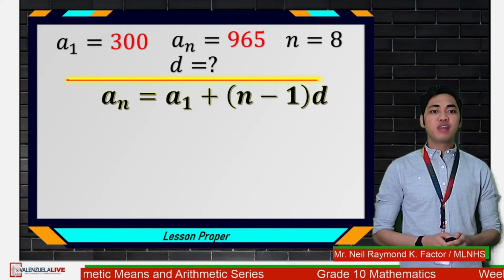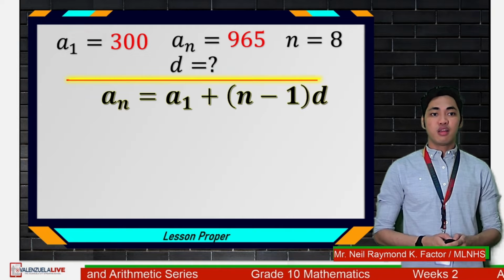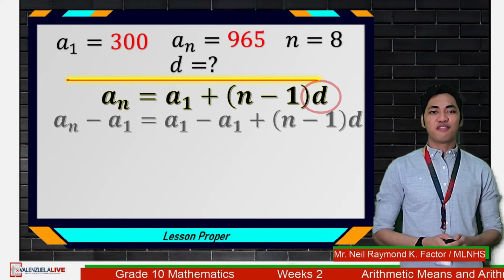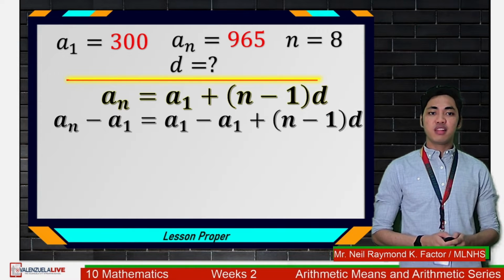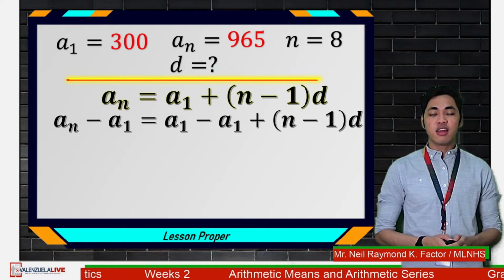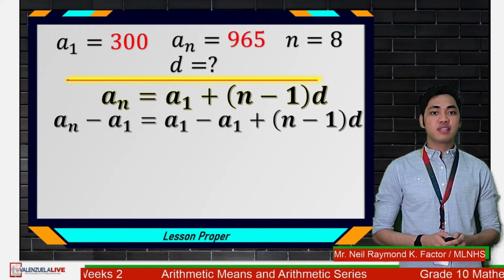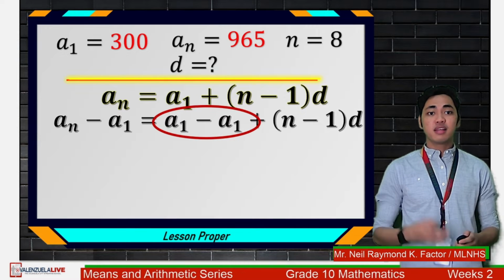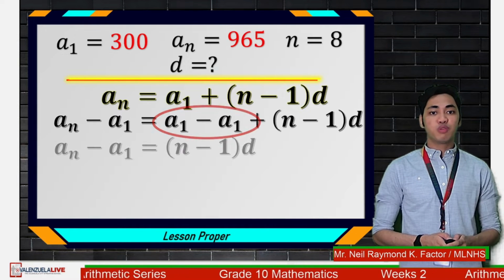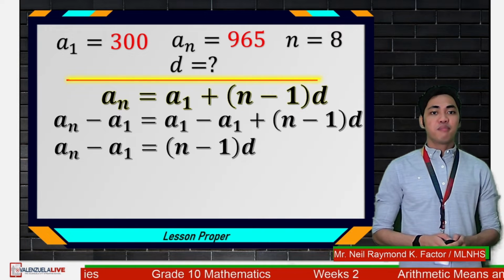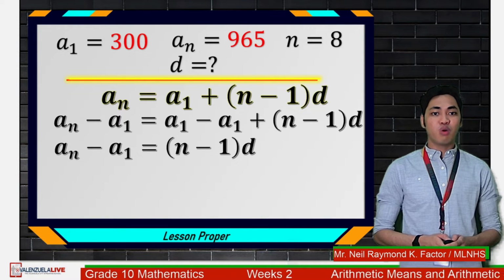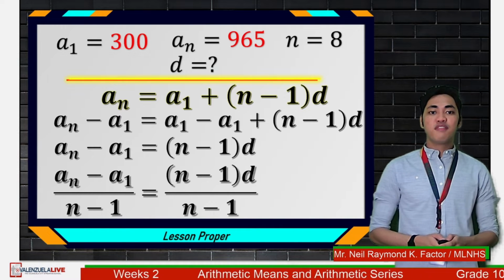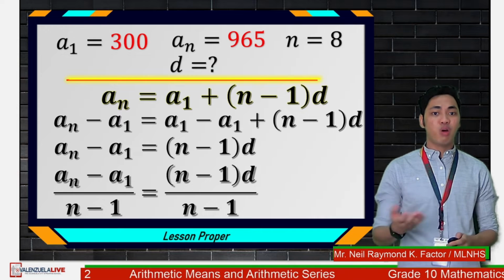Luckily, we can use the arithmetic sequence formula. We just need to look for the value of D. So let us derive. First thing is we need to use addition property of equality to add negative A sub 1 to both sides of the equation. Now, A sub 1 minus A sub 1, that is 0. The resulting equation would be this one. A sub n minus A sub 1 is equal to quantity n minus 1 times D.